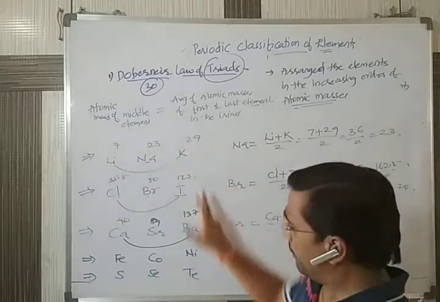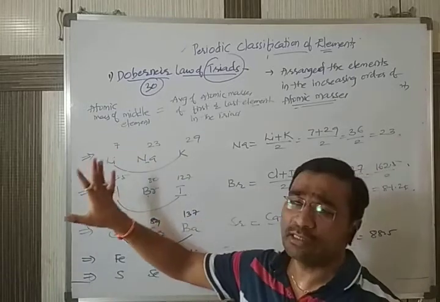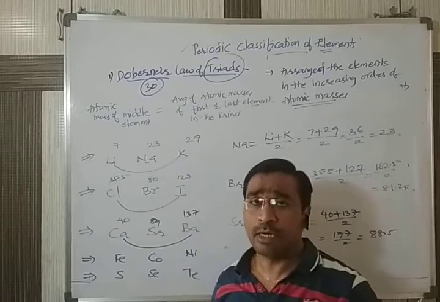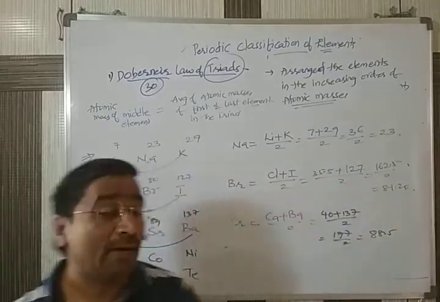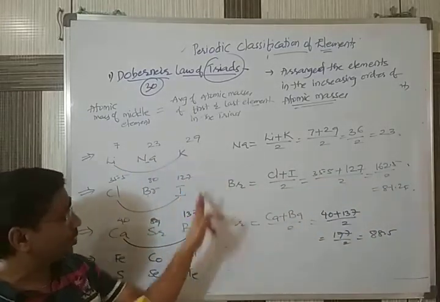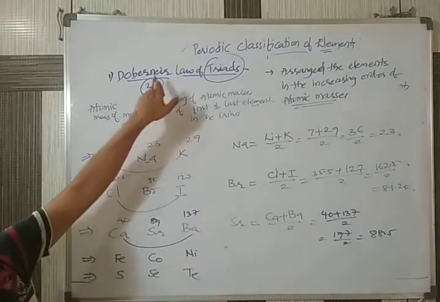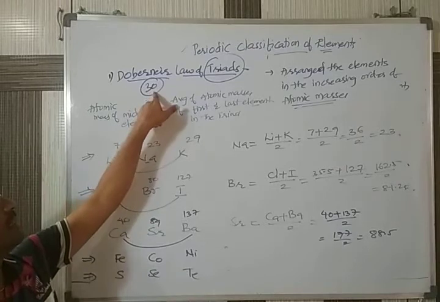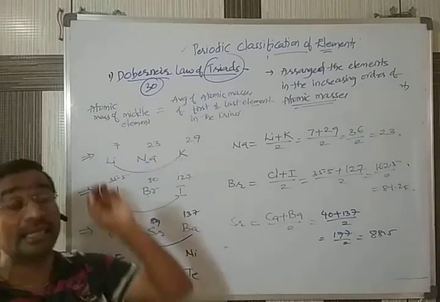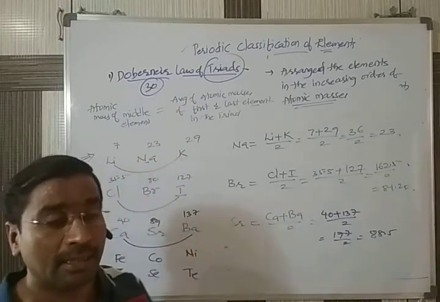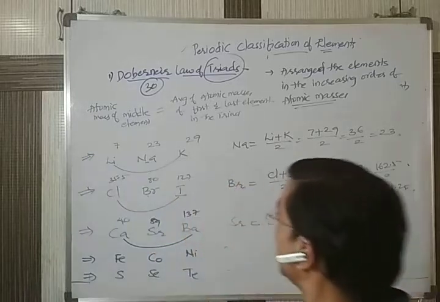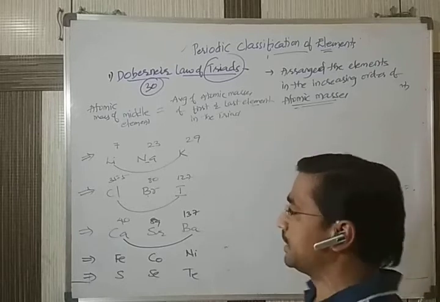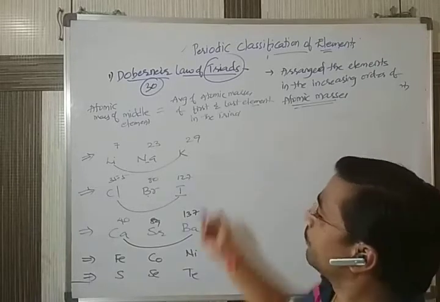But when you count the elements in his triads, the total is 15 only, because he gave 5 triads, and each triad contains 3 elements, totally 15. But by the time Dobereiner started arranging the elements, the number of elements discovered was 30. When asked where the remaining elements are, he had no answer.